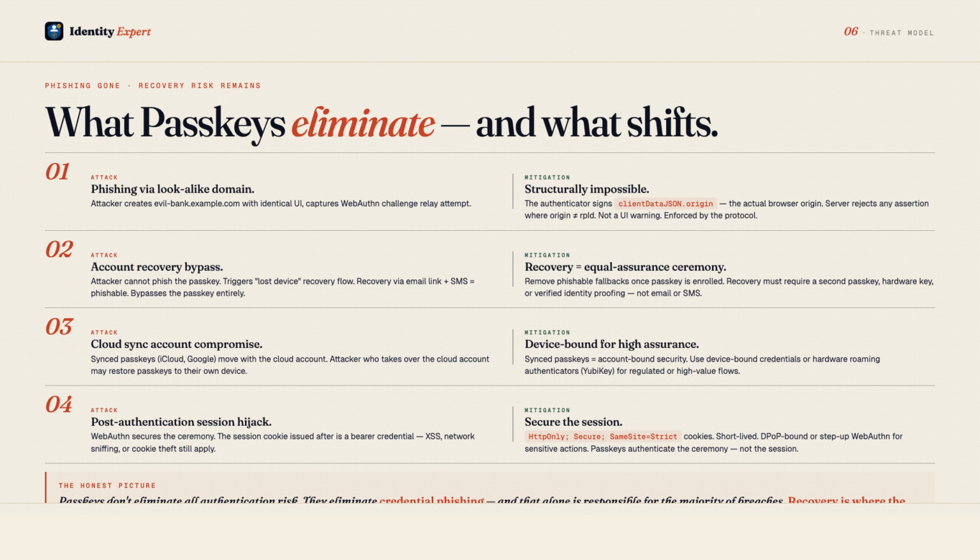Third, malicious authenticator attestation. A rogue or cloned authenticator could generate valid-looking key pairs. Relying parties that require high assurance should verify attestation against the FIDO Metadata Service to confirm the authenticator's provenance. Fourth, post-authentication session hijacking. Once WebAuthn succeeds, the application issues a session token. That token is a bearer credential. Protecting it requires the same defenses, secure cookies, short expiry, DPoP binding, that apply to any token-based system.